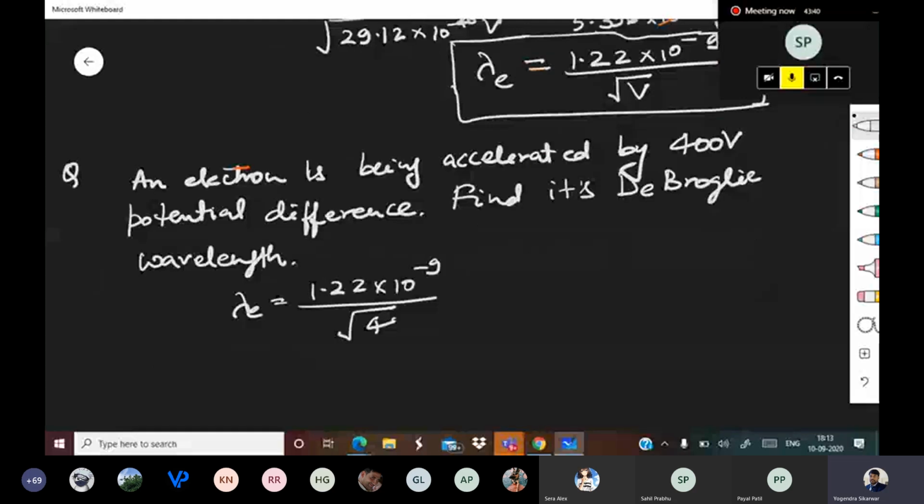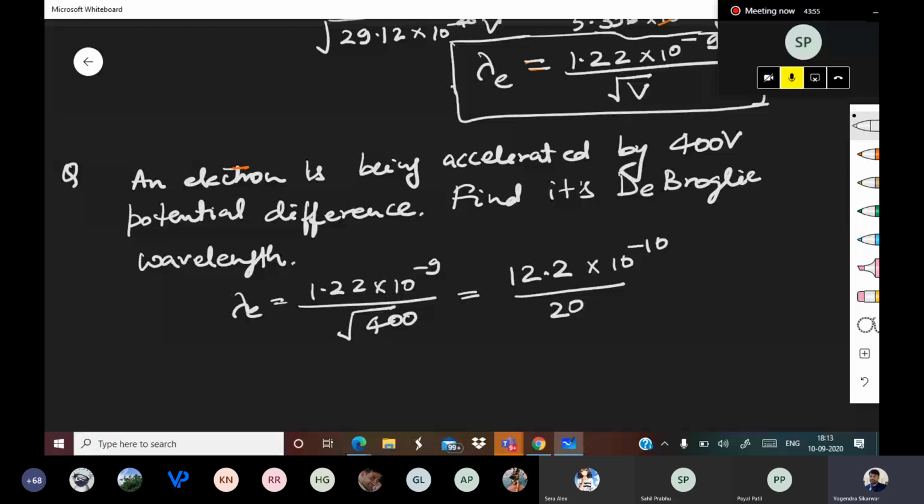So that becomes 1.22 into 10 to the power minus 9 upon root of 400, which is 20. Root of 400 is 20. So that will be, as people are saying, 6.1 into 10 to the power minus 11 meter.